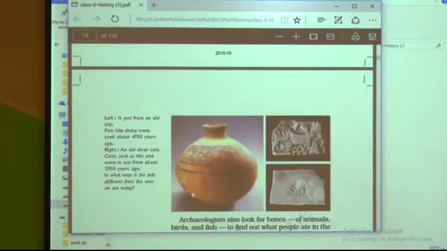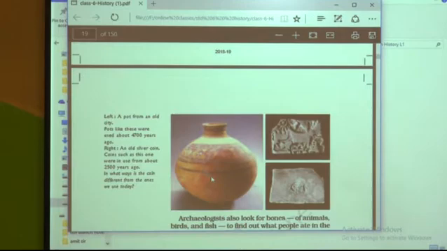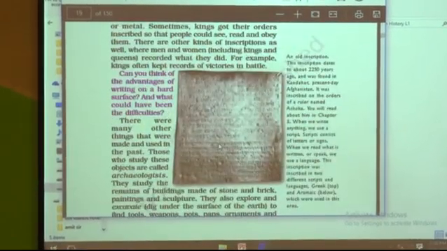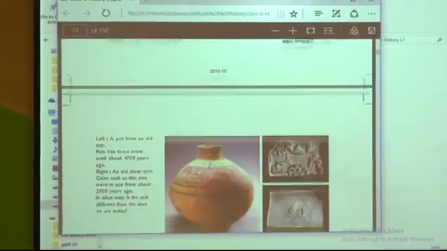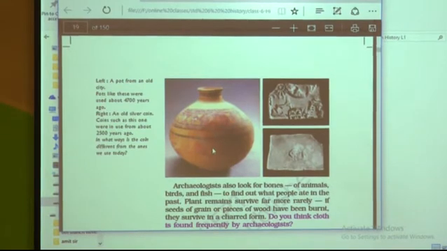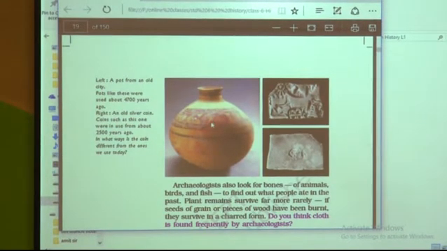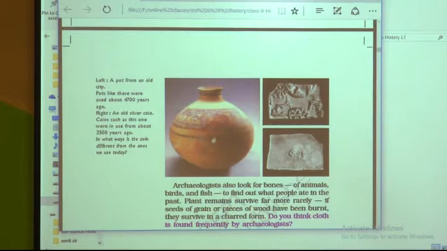Now see, here are the pictures of archaeological sources. Here we have seen inscriptions. Now we will see the third main source, that is archaeological sources. From the left, a pot from an old city. Pots like these were used about 4700 years ago. Again, on the right, an old silver coin. Coins such as this one were used about 2500 years ago.